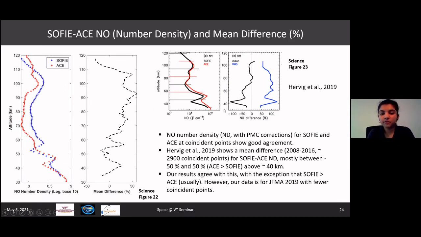The data set used by Dr. Herwig is between 2008 to 2016 with approximately 2,900 coincident points, which make his results a little more accurate, and the data set is also different.